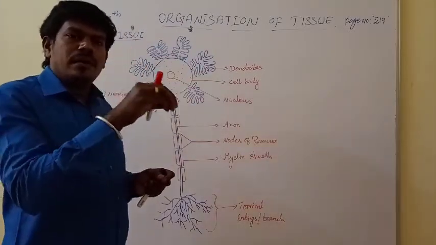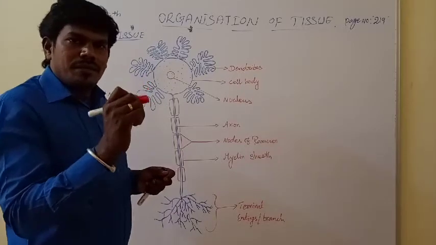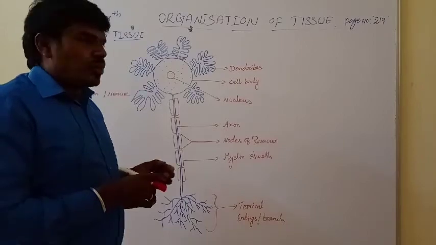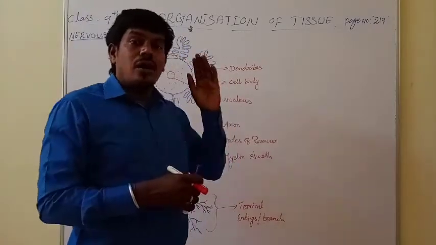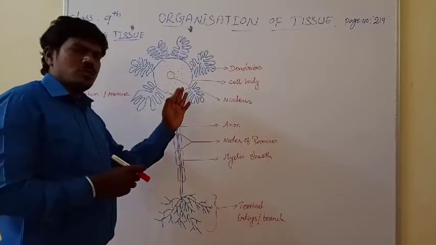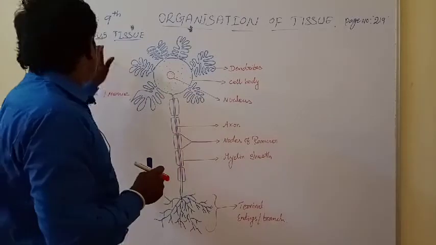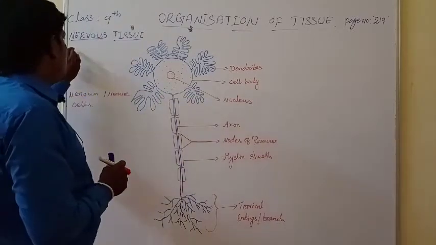So where is the production? That means the brain, where you are thinking. You are writing with your fingers, that is the action part. So how is that information, that signal, carried from one cell to another, or from one place to other parts of the body? That is done by nerves. That function is involved in nerves.